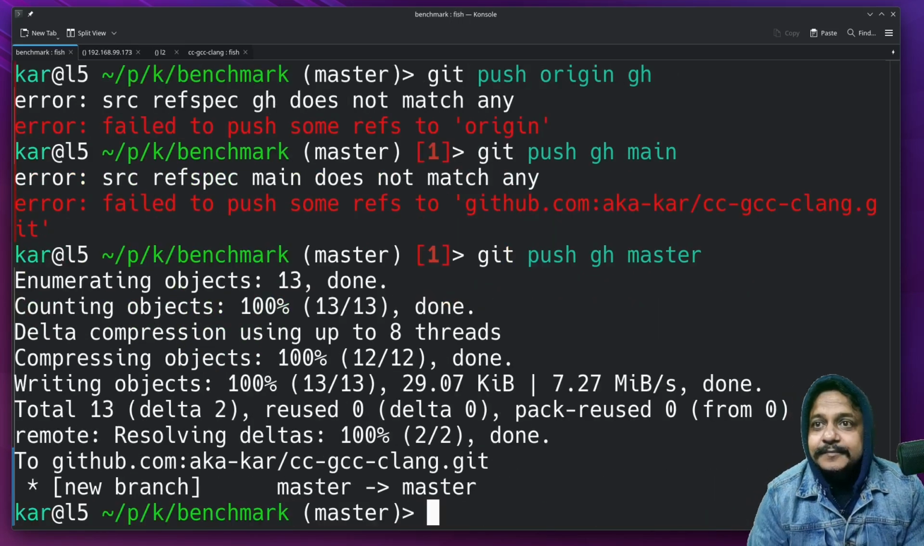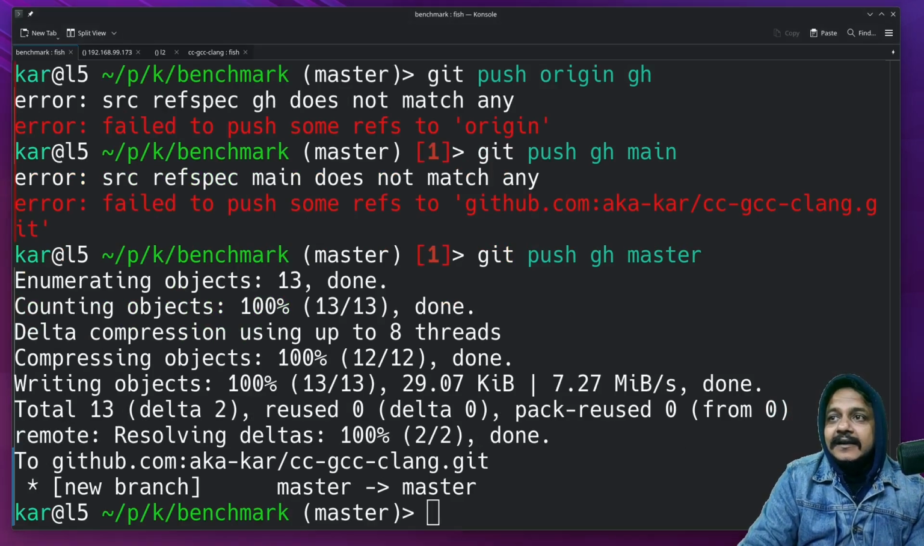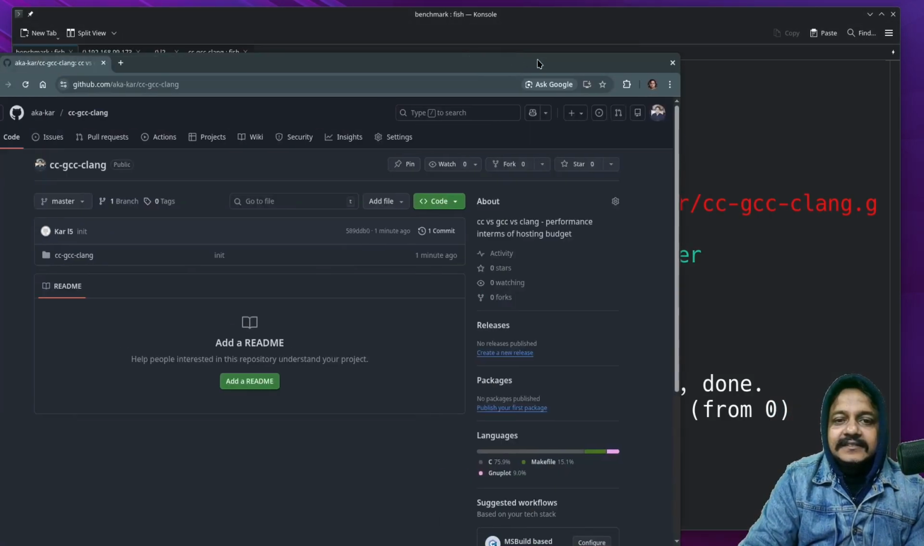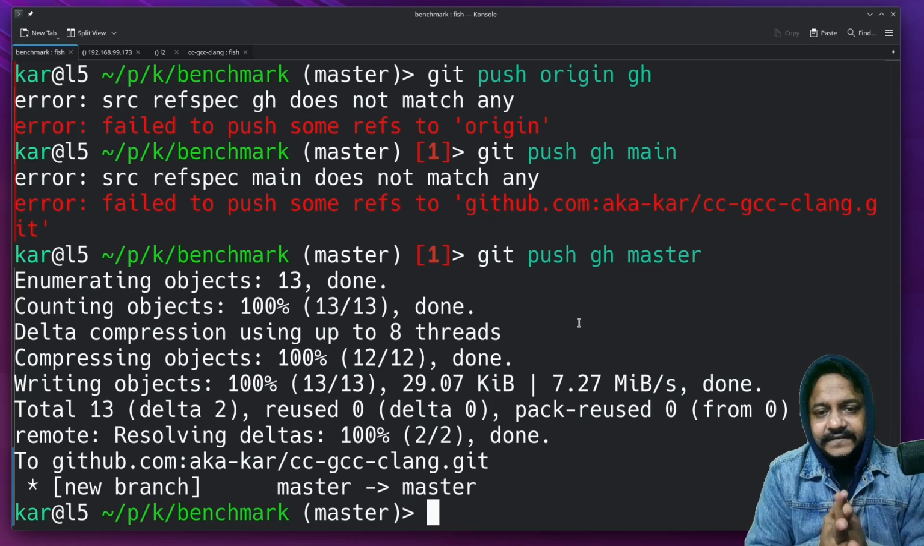It is publicly visible. Let me see. This is the repo. Let me know if anyone finds a better way to compare those in terms of hosting expenses so that it becomes easier to decide. Goodbye for today. See you another day.